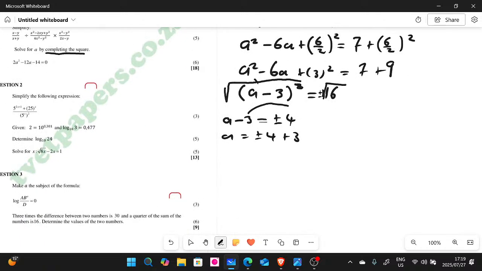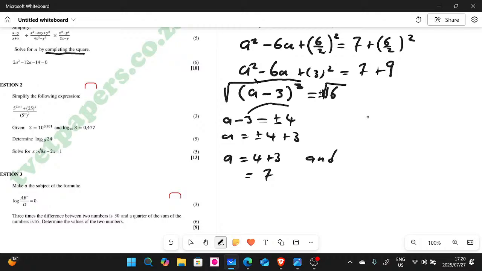Now, it's really up to you whether you write the final answer from here. But what I can say is make your life easier. When you have plus or minus, it means 4 is plus, 4 is minus. So when it's plus 4 plus 3, that is going to give you 7.